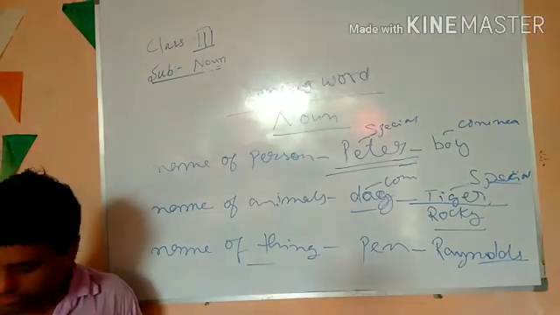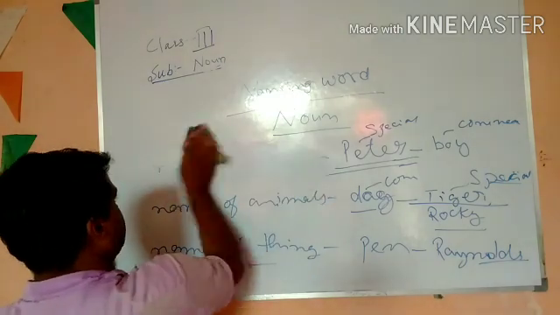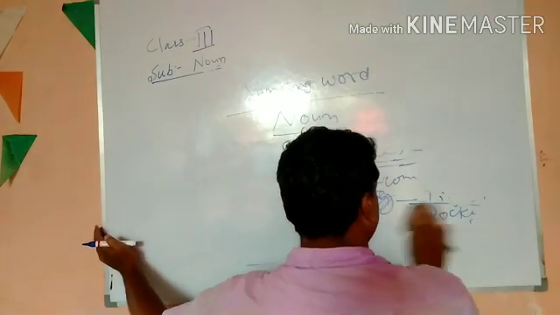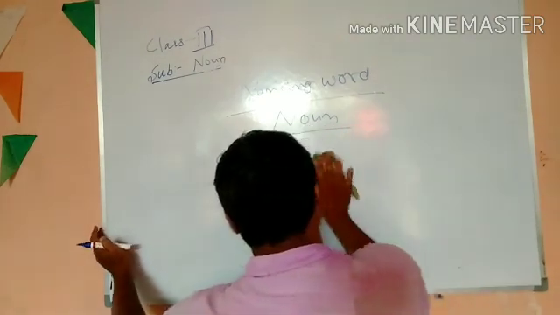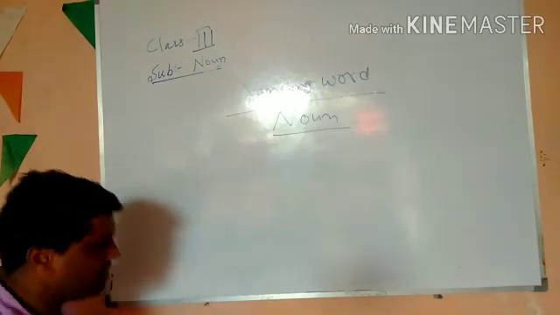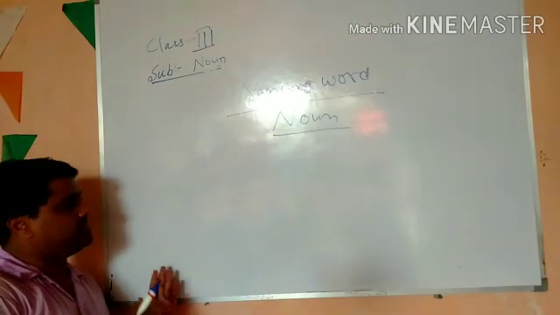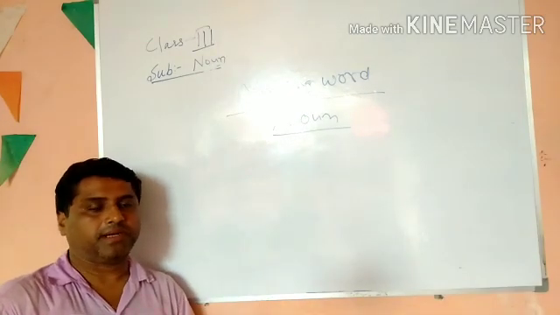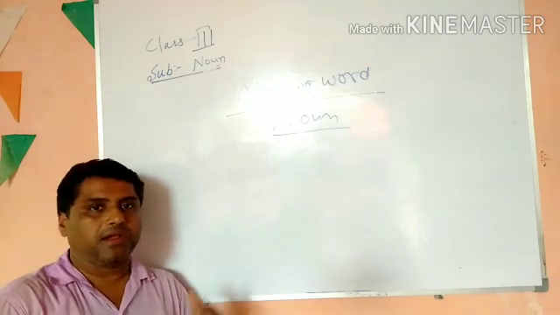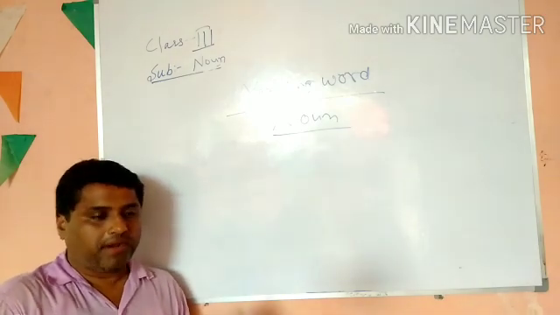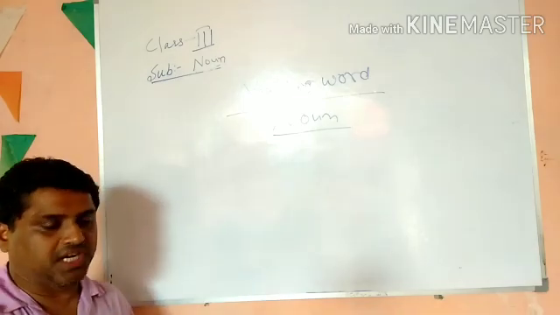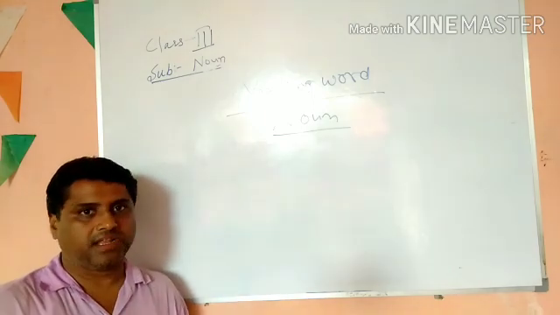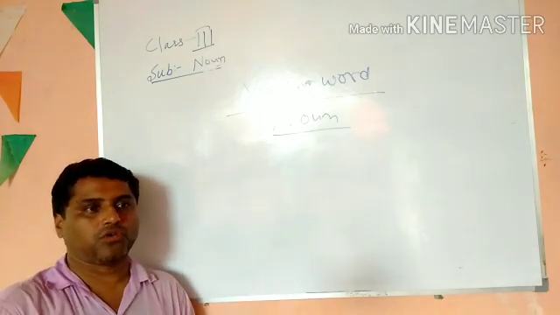Now, let us go deeper into this matter. I have given you the example of animal. Let me give you one more example, which will make you understand better. In your class, there are many girls and many boys sitting together. If I say boys stand up, all the boys will stand. If I say girls stand up, all the girls will stand. If I say all the boys and girls go outside, they will go outside.